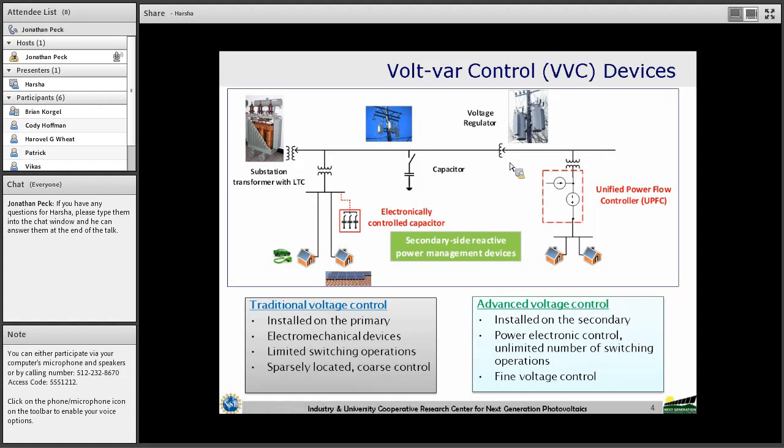So we need advanced voltage regulation devices, like UPFC or SVC or smart inverters, which are installed directly on the secondary circuit to provide effective voltage regulation performance. These devices, as opposed to the traditional voltage regulation equipment, are controlled by power electronics using proprietary control algorithms. So these devices don't suffer from the mechanical wear and tear. So they can have a virtually unlimited number of switching operations per day.